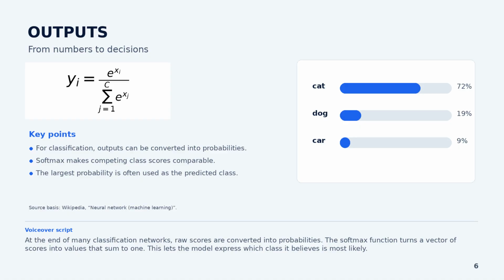At the end of many classification networks, raw scores are converted into probabilities. The softmax function transforms a vector of scores into values that add up to 1. This allows the model to express which class it believes is most likely.